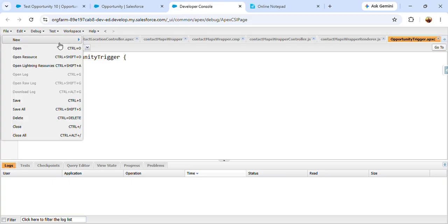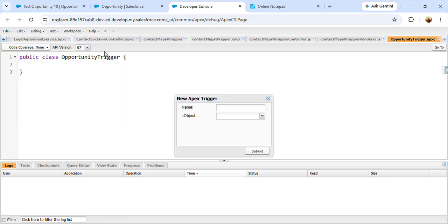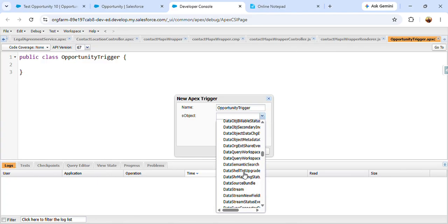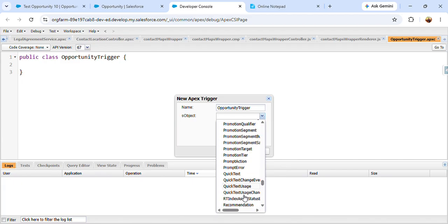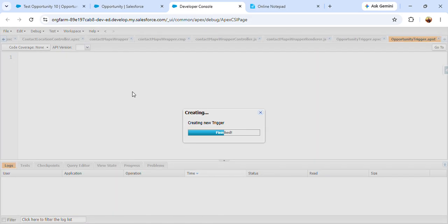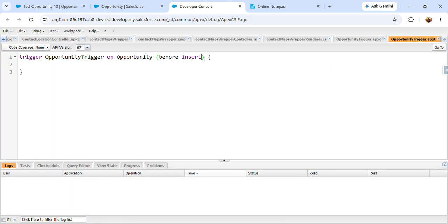First, I have to create a trigger, right? So that should be opportunity trigger, and the object will be opportunity, because we are writing a trigger on the opportunity object. So that's why I am selecting the object opportunity. Okay, so now I have created the trigger. The condition I am giving is before insert and before update.